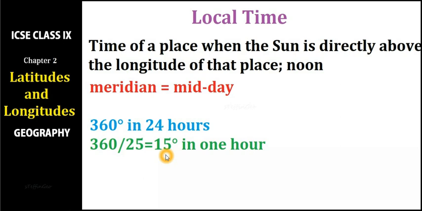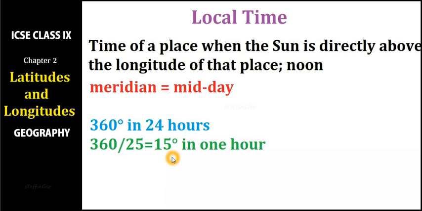So whenever the sun is at a place, that is the local time of that place, usually noon. So we have 360° longitudes. Earth rotates 360 degrees in 24 hours. That means 15 degrees in 1 hour, that is 15 degrees in 60 minutes. That means Earth covers 1 degree in 4 minutes, right?